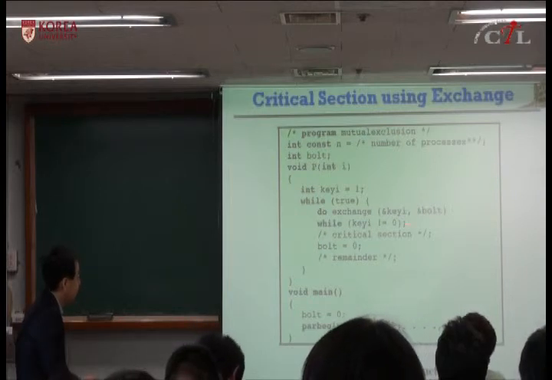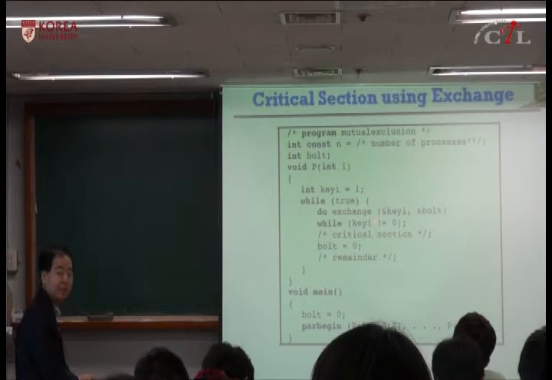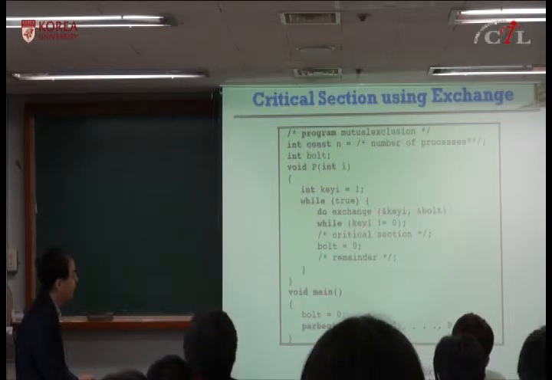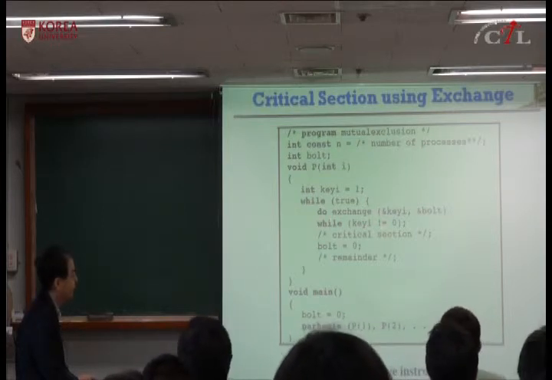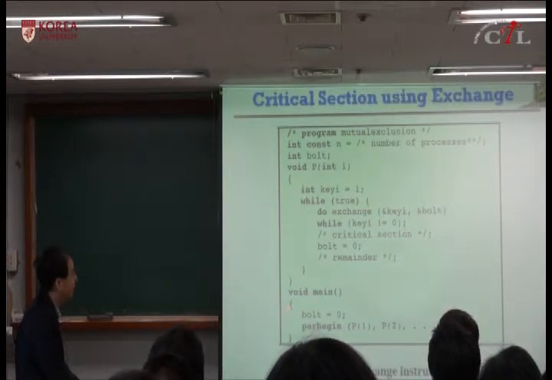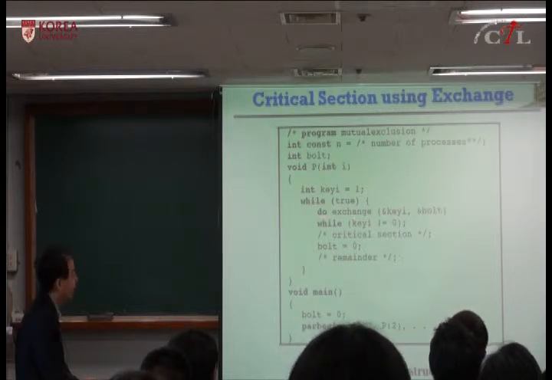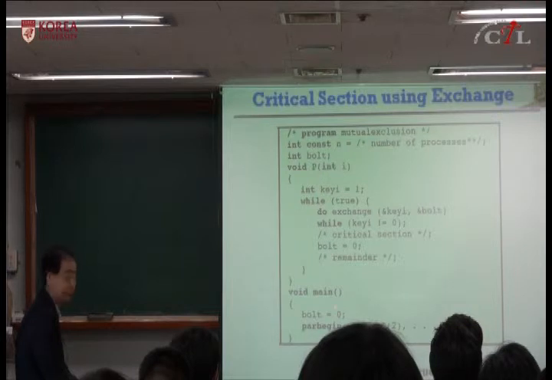So you perform the exchange. If ki is 0, then you succeed, right? But if ki is not 0, then somebody else already performed this exchange and succeeded. So while this is not 0, you have to wait. And as soon as ki becomes 0, that is the value you expect.